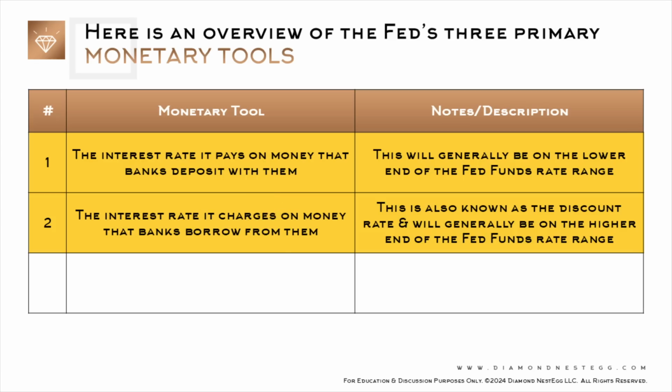and the discount rate the Fed charges on borrowing means that banks which have the privilege of depositing with or borrowing from the Fed would only deposit with or borrow from another bank if that other bank offers them better rates than the Fed.